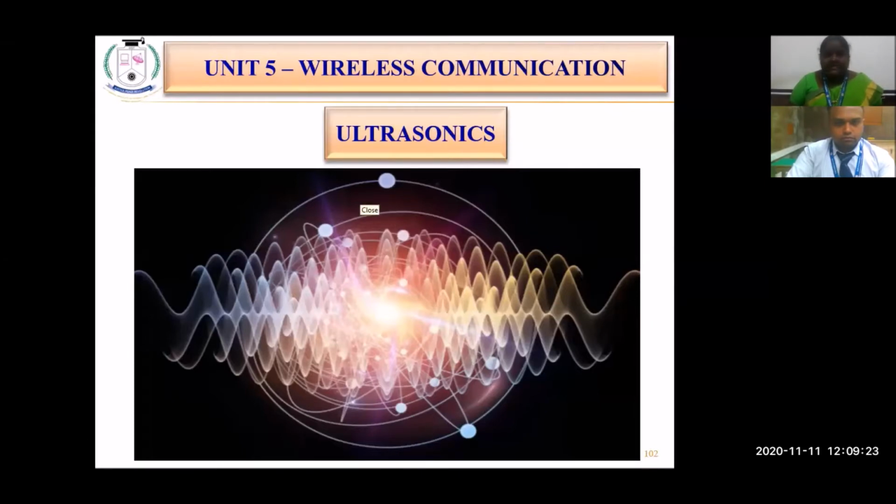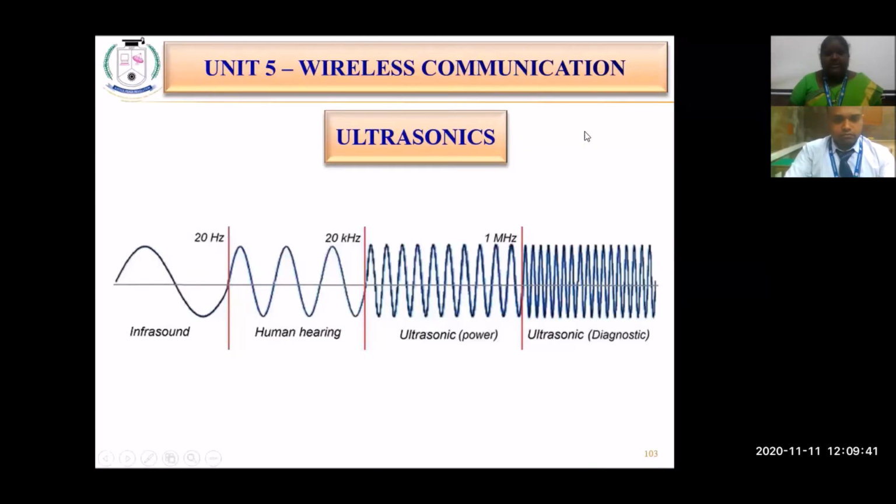Some animals are able to identify ultrasonic sound waves. Also, it has many applications because of the properties of ultrasonic sound waves. This is a simple representation of the frequency spectrum of all the sound waves.